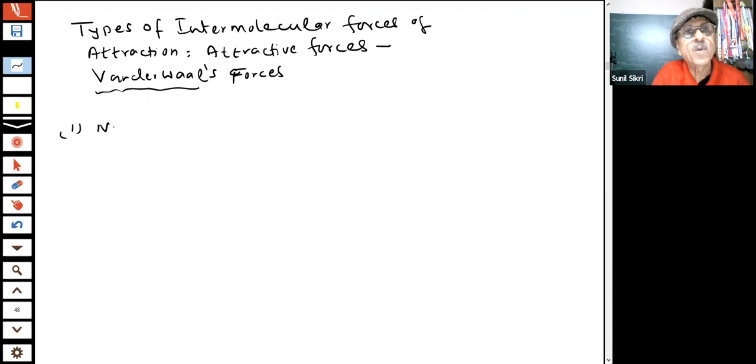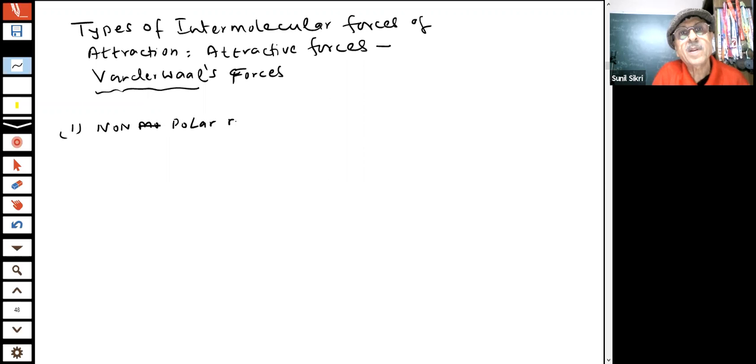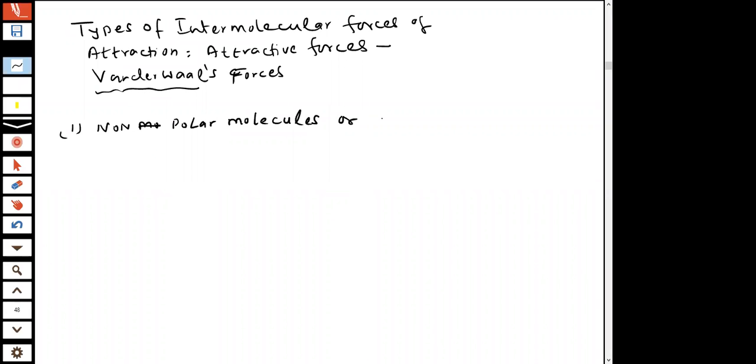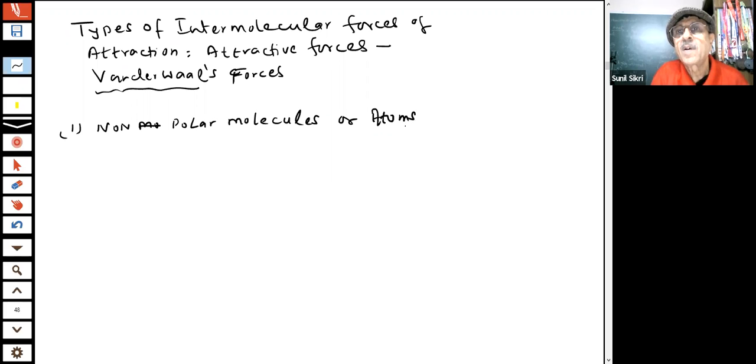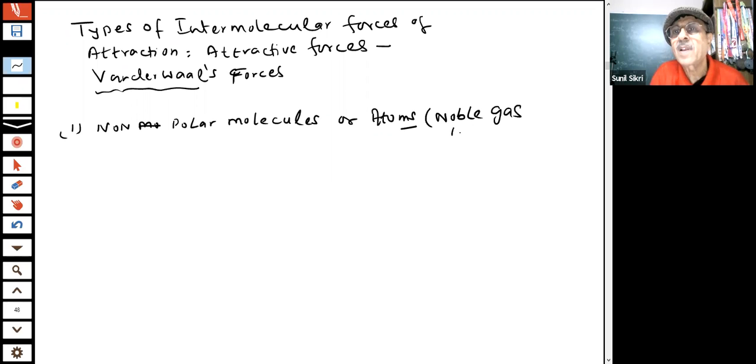If I have non-polar molecules or atoms, atoms like noble gas elements.